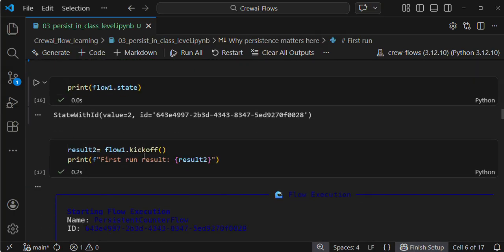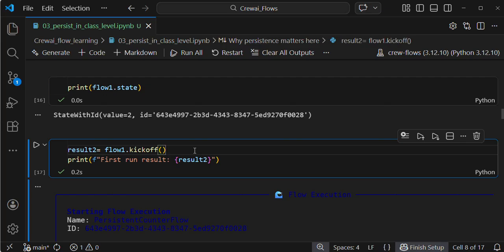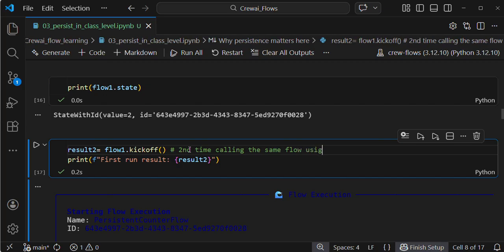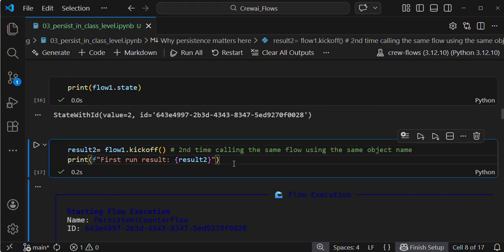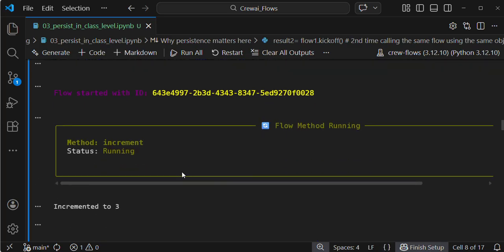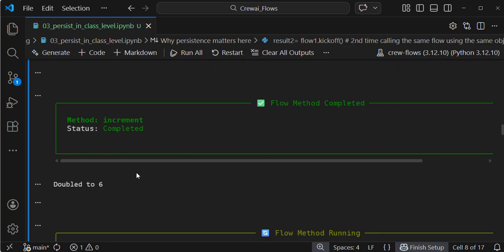I am using the same object name and calling it the next time, the second time, calling the same flow using the same object name. Here the state is already saved. If I invoke again, it will be automatically incremented and doubled.